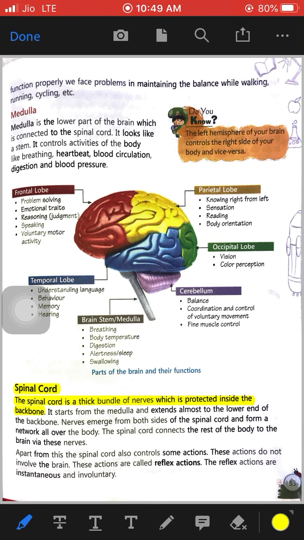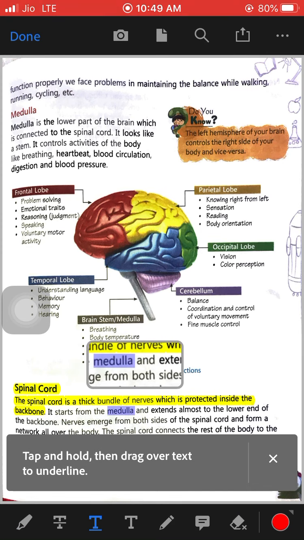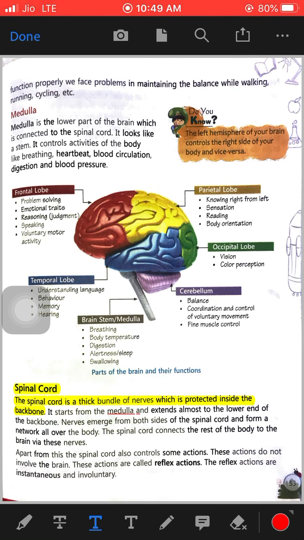It starts from the medulla and it extends almost to the lower end of the backbone. So it starts from the medulla and it ends at the lower end of the backbone. So the spinal cord is a thick bundle of nerves that is protected inside the backbone, and it starts from the medulla and goes to the lower end of the backbone.